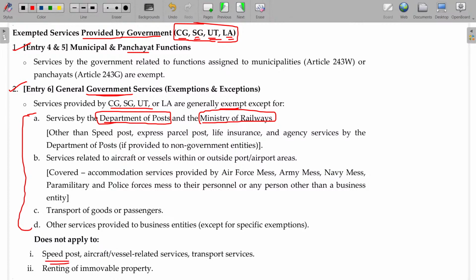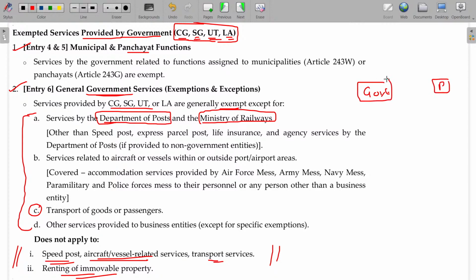In case of speed post, aircraft vessels related services, transport services, and renting of immovable property done by the government's entity or government will also be taxable. Transportation of goods and passengers will also be taxable. You can very easily remember: whatever the service rendered by the government to the public,